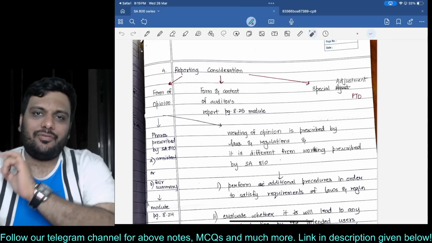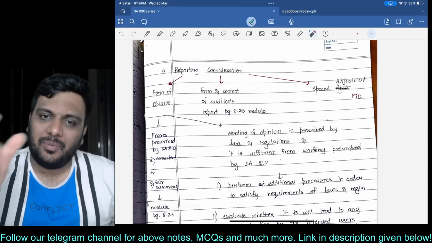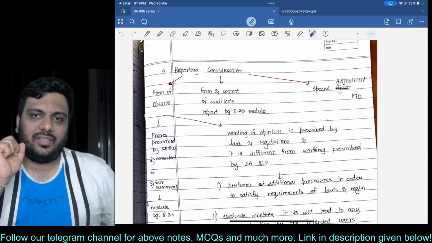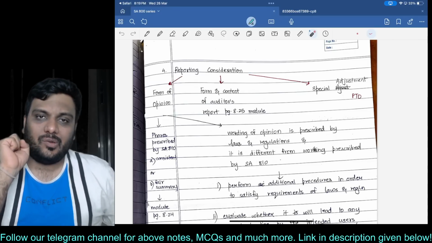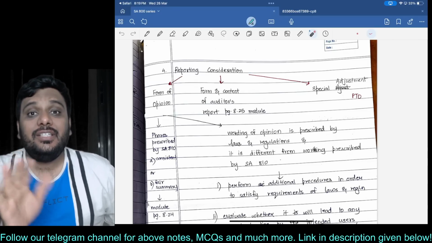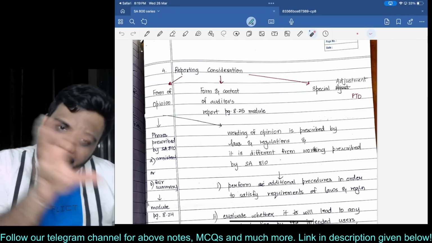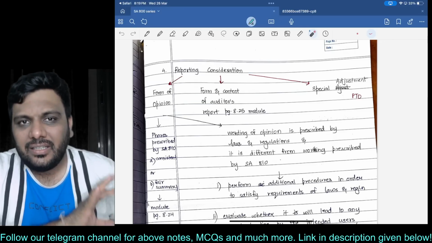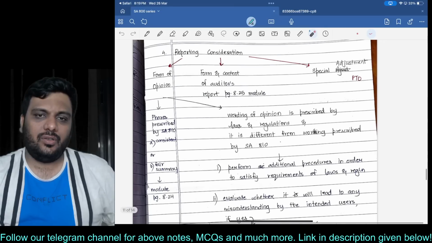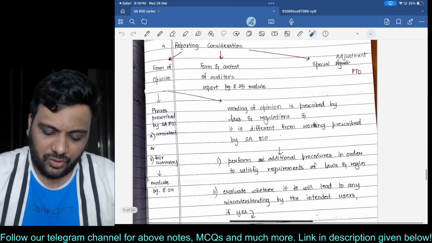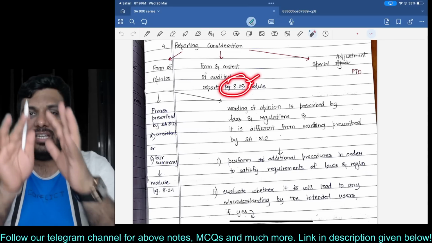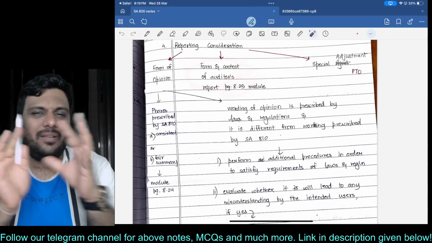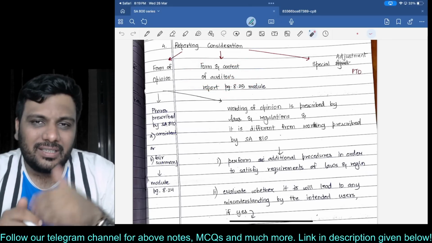In 800 and 805, 800 was special purpose financial statements, but still it was an entire complete set of financial statements. 805 was also a single FS or specific element derived from the main set only. Alright. 810 is a summary. It's a completely different document, and that is the reason that the report format also changes. So I would request students to go through page number 8.255 of the module and just see the report format once. Just see it 2-3 times. That's it. You cannot give too much time to it.